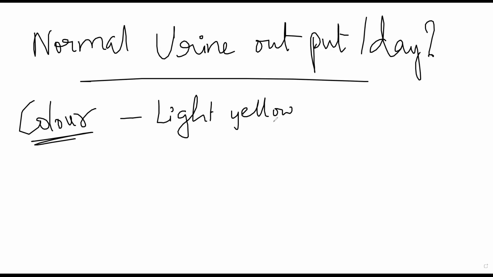So because of which, zara light yellow hota. If you drink very low amount of water, this will become much darker, dark amber colored, or dark orange colored. Okay, if there are abnormalities, red, dark brown, mucus, or thick viscous urine वैसा भी आता, those are all abnormalities. ठीक है, then if we talk about odor, normally it should be faintly aromatic. Your urine will have a faint aromatic odor.